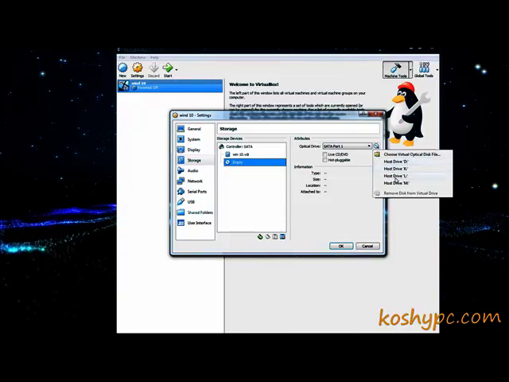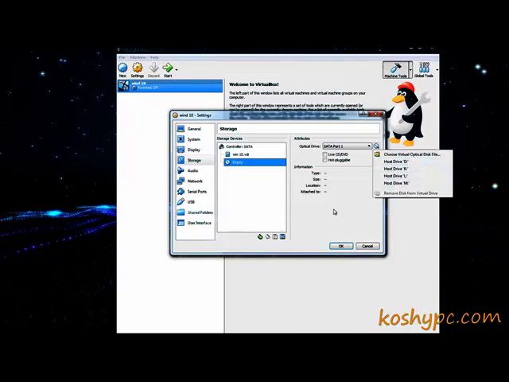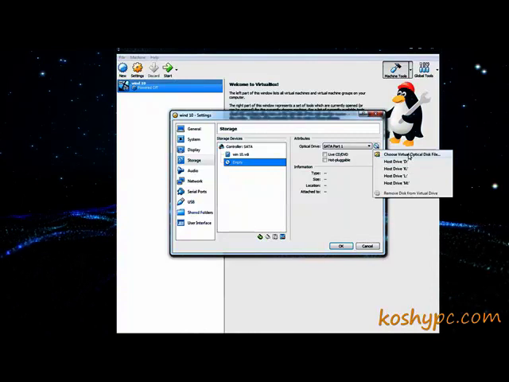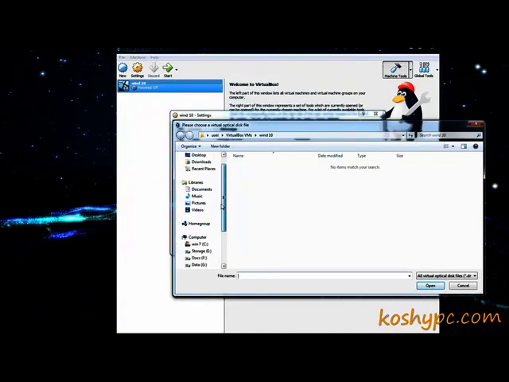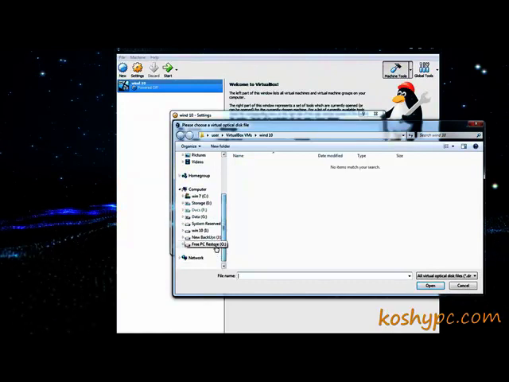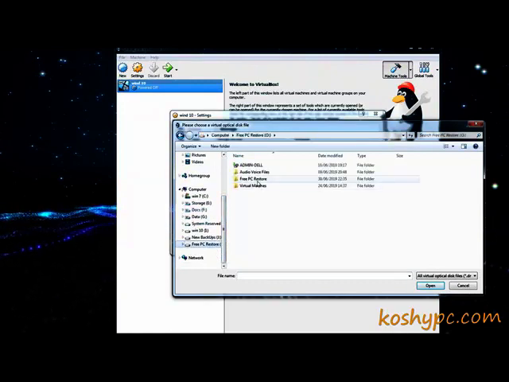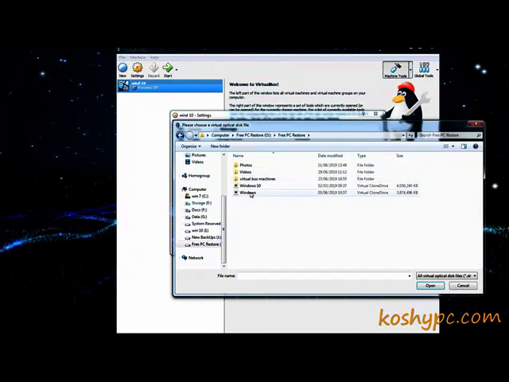Those are my own hard drives in my main computer. But if I click here, I can guide it to the file that I downloaded through the internet, and it was Windows 10. Open.